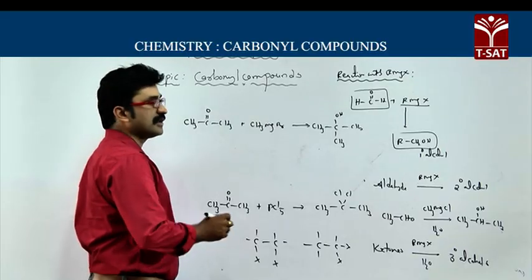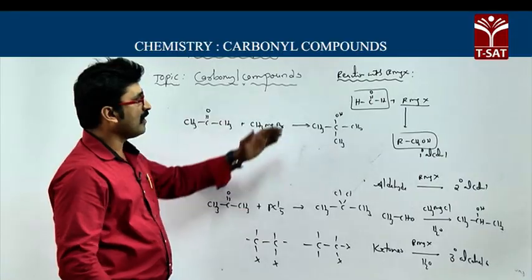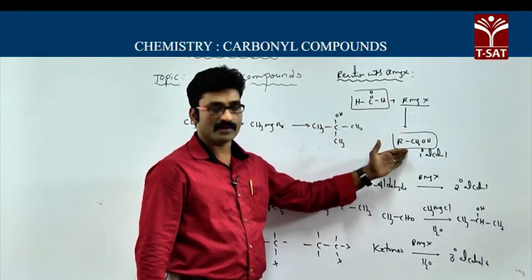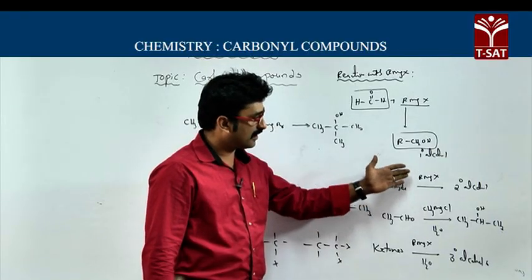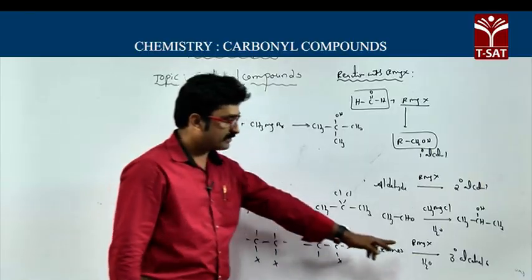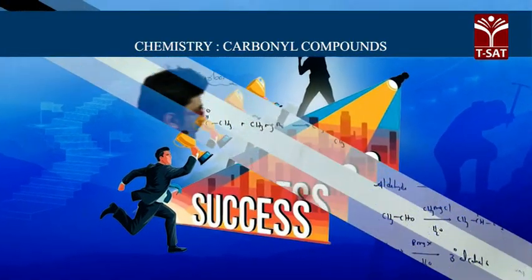This is called tertiary butyl alcohol. It is a tertiary alcohol. So, therefore, formaldehyde on reaction with the Grignard reagent gives primary alcohols. Aldehydes on reaction with the Grignard reagent give secondary alcohols, and ketones on reaction with Grignard reagent give tertiary alcohols.